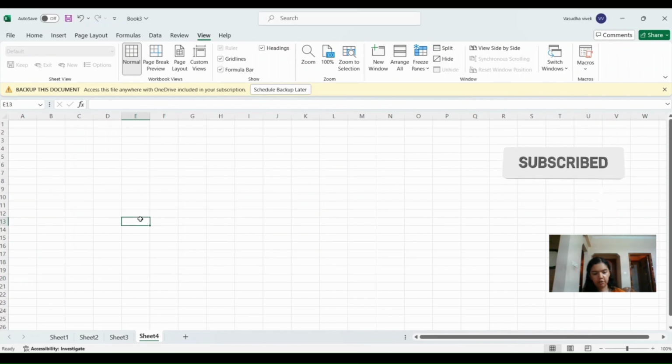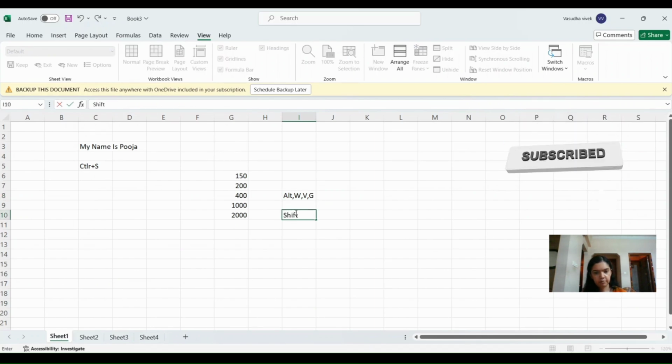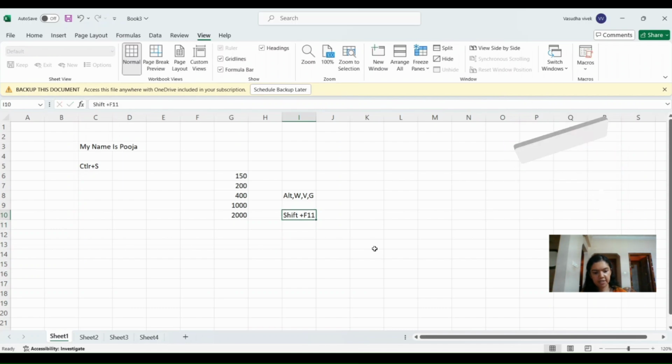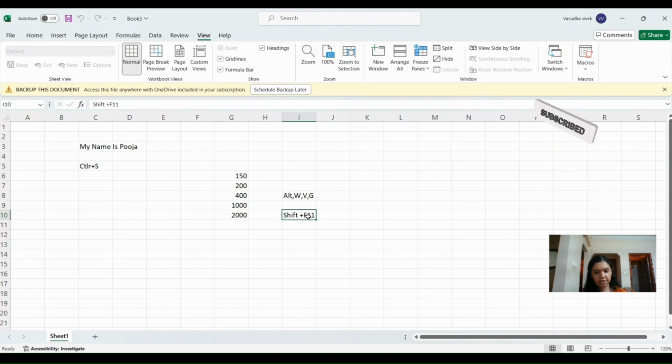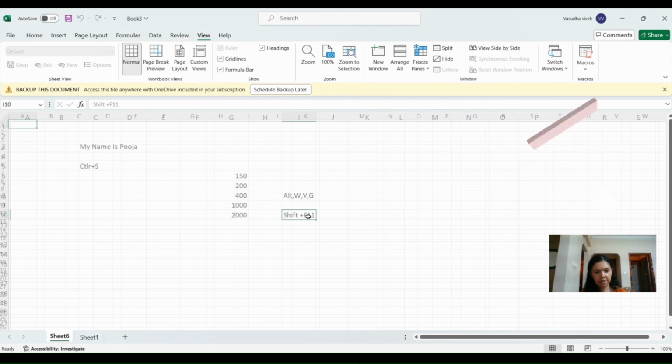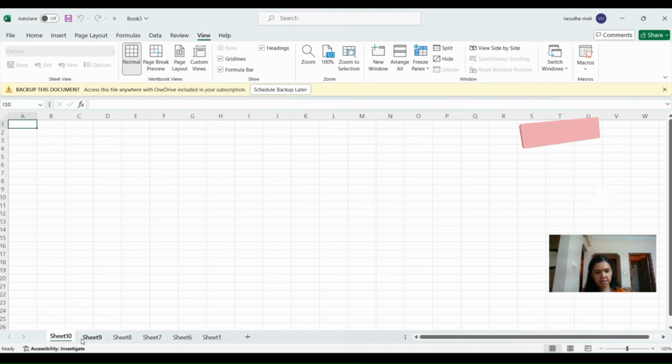And now coming to the keyboard shortcut for this, it is Shift plus F11. While using this shortcut, you will have to hold on to the Shift button and then simultaneously press the F11 button. So let's try this Shift plus F11. So you can see new sheets are getting added here. This is Sheet 1 and you can see the other new sheets have been added here. Shift plus F11.